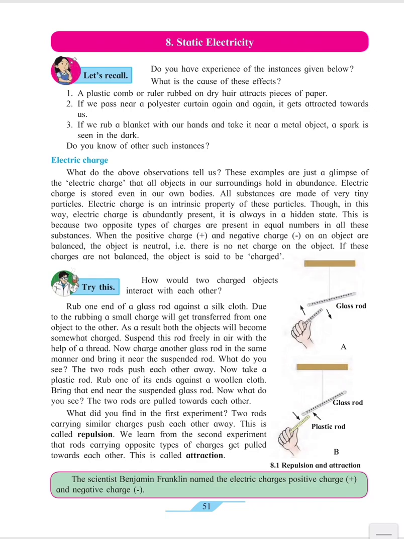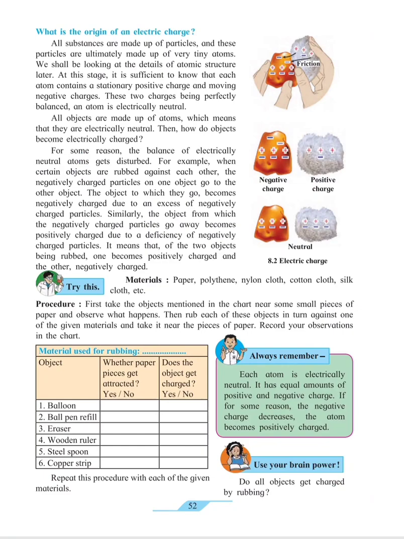What do attraction and repulsion mean now? Attraction means coming closer to each other, and repulsion means the opposite, running far away from each other. What is the origin of electric charge? All substances are made up of small particles, and these small particles are made up of atoms. There are different numbers of atoms in different substances.